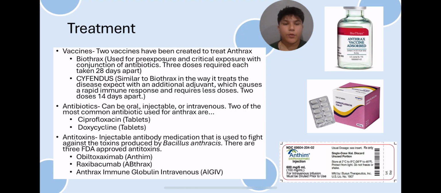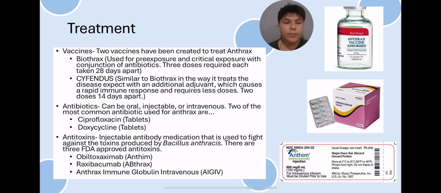There are three different treatment methods used for anthrax, the first one being vaccines. Two vaccines have been created for the treatment of anthrax. The first vaccine is Biothrax, which is used for pre-exposure and critical exposure in conjunction with antibiotics. The second vaccine created is Cyfendus, which is similar to Biothrax in the way that it treats the disease, except with an additional adjuvant, which causes a rapid immune response and requires less dosage.